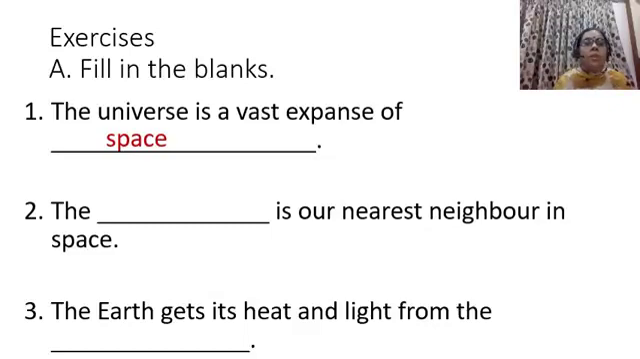Question number 2. The dash is our nearest neighbor in space. So the answer is moon. The Earth gets its heat and light from the dash. From the sun.